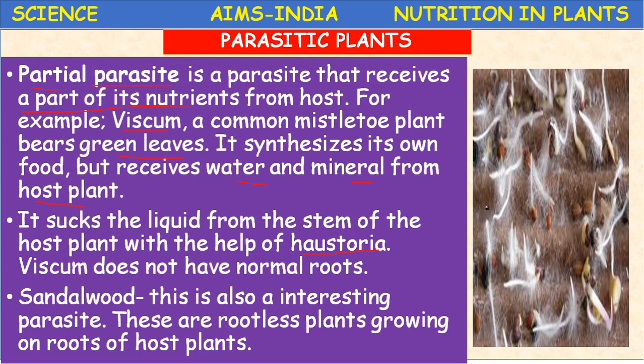Sometimes you might have seen very large trees like neem and banyan trees lose their total strength and dry due to the growth of these parasites. A total parasite like Cuscuta can kill the host, but partial parasites do not kill the host. They take the shelter and absorb limited water and minerals or nutrients, and they perform photosynthesis also.